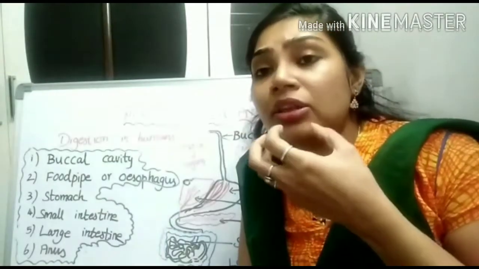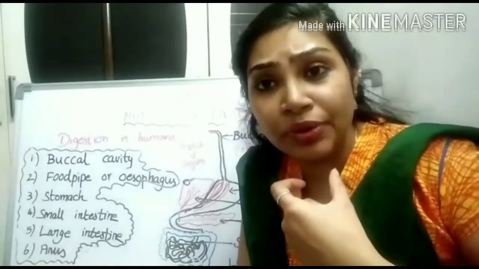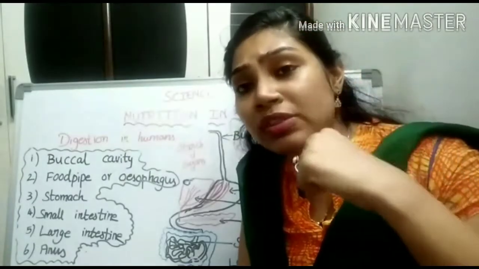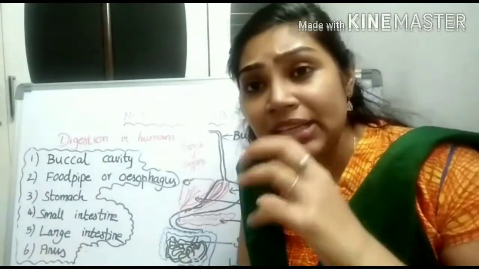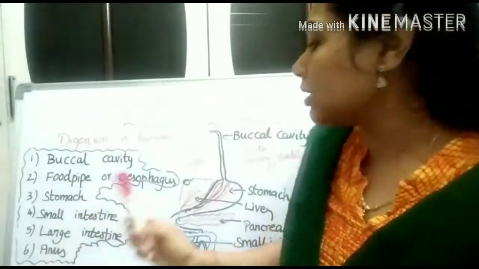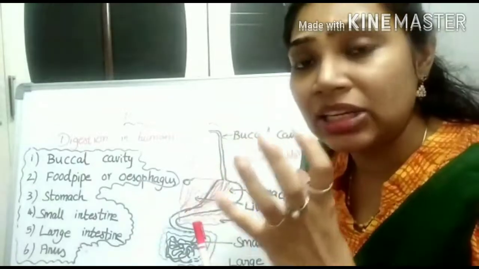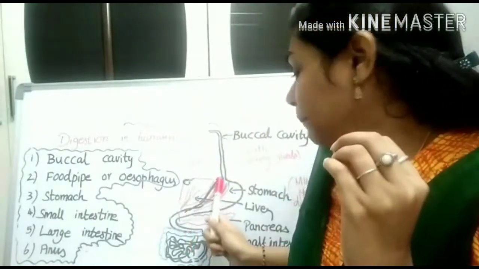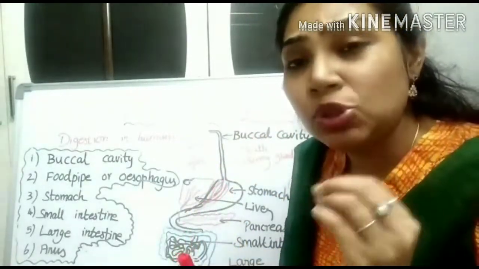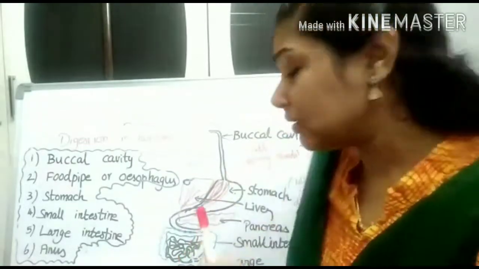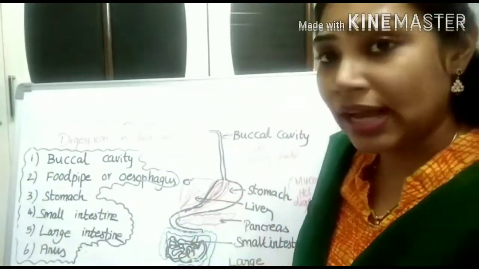Now the food will be swallowed into the food pipe called the esophagus. When the food travels through the esophagus, it always moves downwards and reaches the stomach. If you see, the stomach contains an inner lining of mucus, which helps to protect from the acid such as hydrochloric acid.